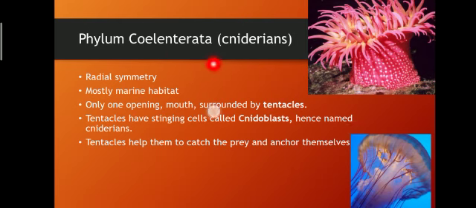Why have they got the name Coelenterata? They have a cylindrical shaped cavity inside their body, and this cavity, in biological term, we call it coelom. That is why they have got the name Coelenterata.